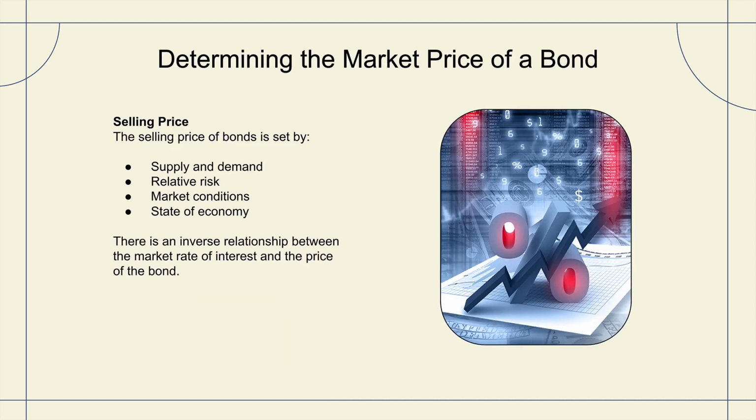Next, we'll explore how the market price of the bond is determined. The selling price of a bond is set by several factors. They include supply and demand, the relative risk of the underlying organization, market conditions overall, and the state of the economy. It's important to note that there's an inverse relationship between the market rate of interest and the price of the bond.